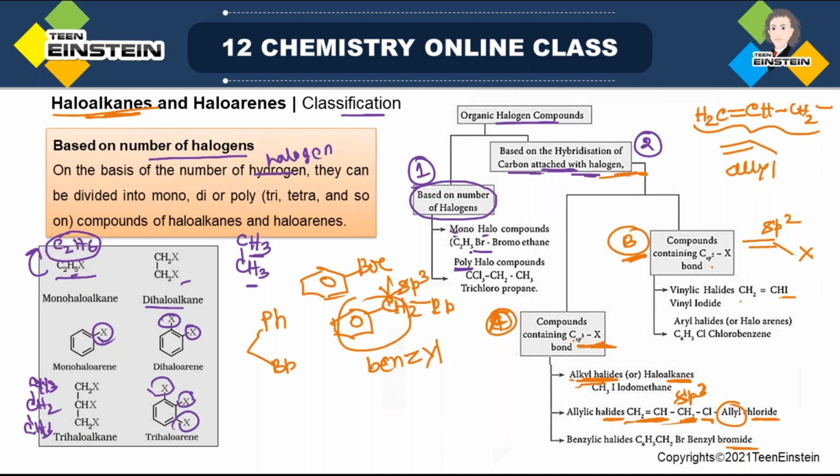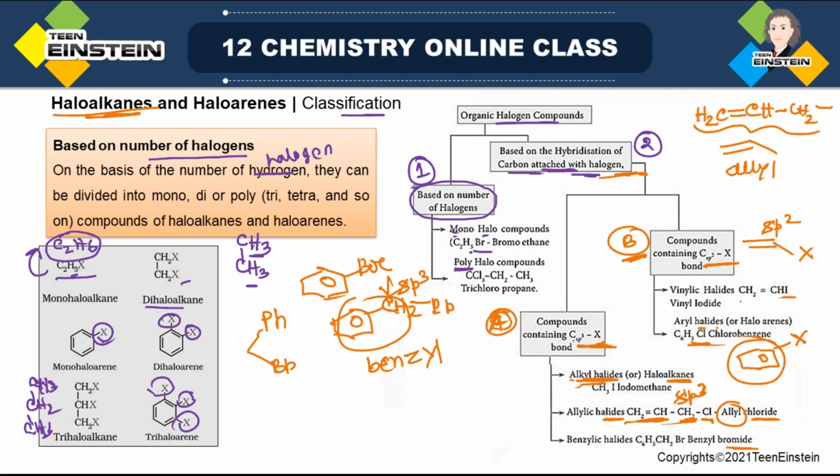And the second possibility under this category, Csp2-X, is if directly on the benzene ring there is some halogen attached. So here the example we have is Cl attached to C6H5, that is phenyl, and the name will be either benzene chloride.